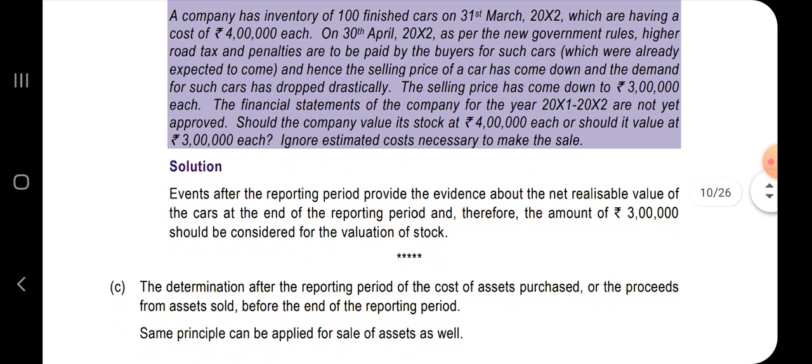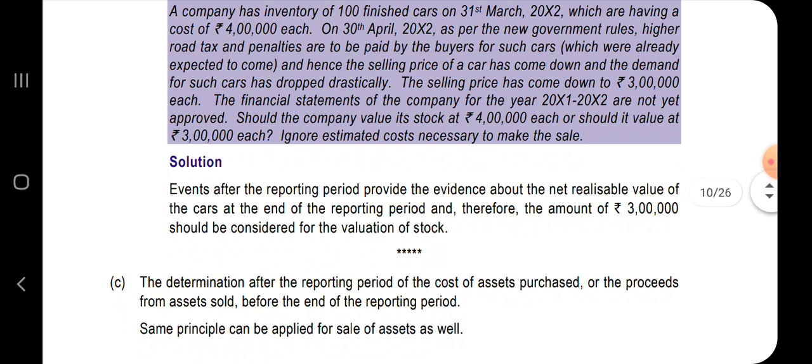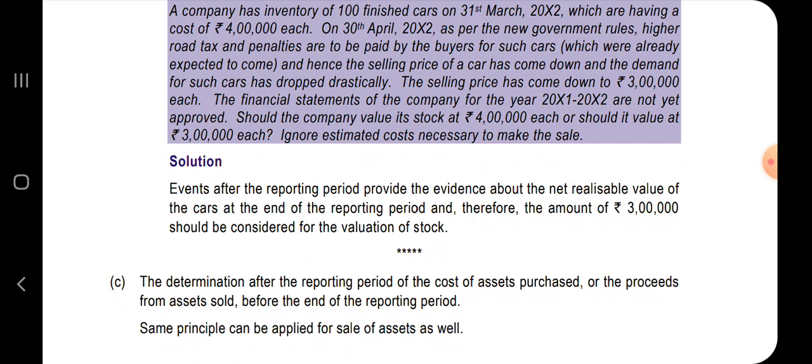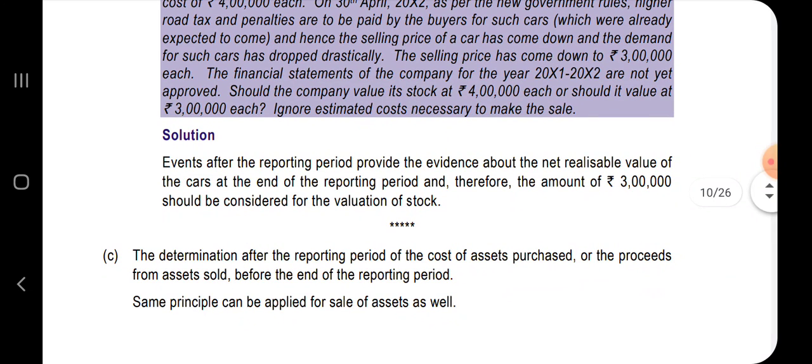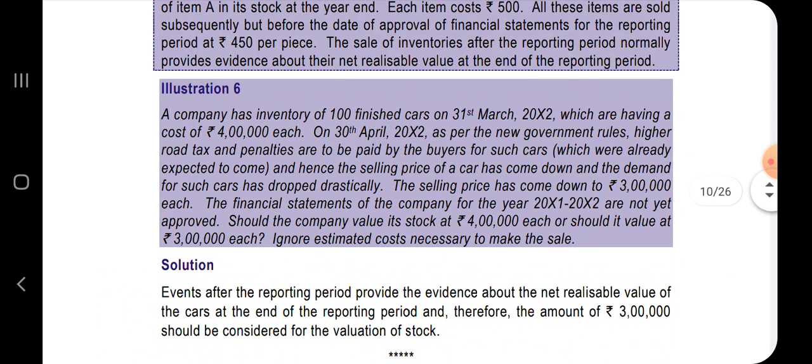Let's read the solution. Events after the reporting period provide the evidence about the net realizable value of the cars at the end of reporting period, and therefore the amount of 3 lakhs should be considered for valuation of stock. Hope this question is clear to you.